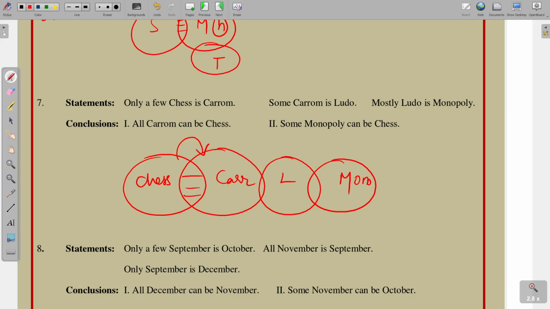Conclusions: all carom can be chess. So, all carom can be chess definitely follows. Why? Because only a few chess is carom. Suppose all chess can be carom, that definitely does not follow.